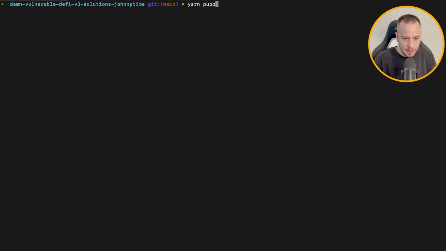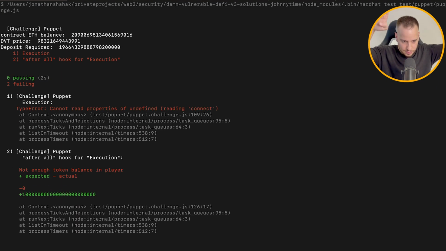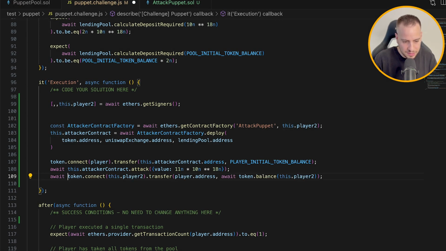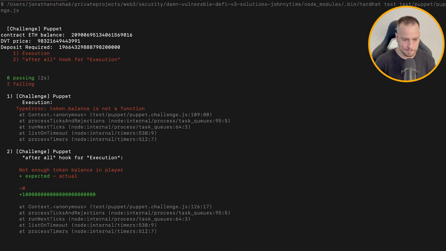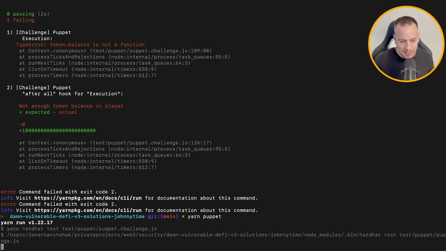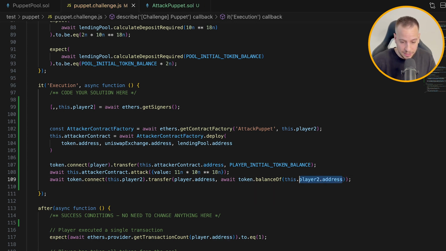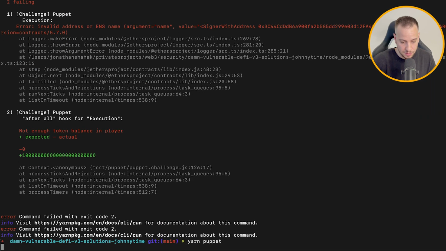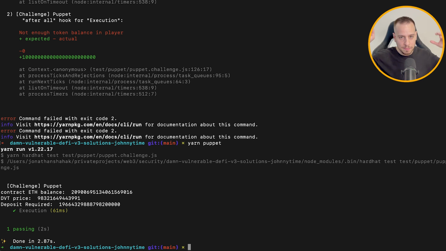So yarn puppet, cross your fingers, guys. No, we failed. All right, we had a small mistake, so instead of this.token, it's just token. So let's run it again. And this is token.balanceOf and not token.balance. Yeah, and the last error is that we need to pass the address of player 2 to the balanceOf function. So let's run it again. And we made it, guys.